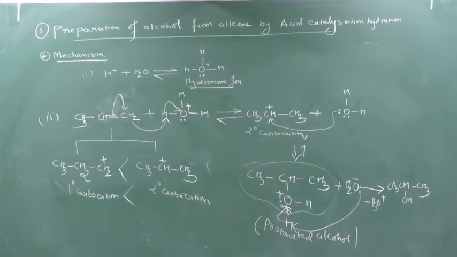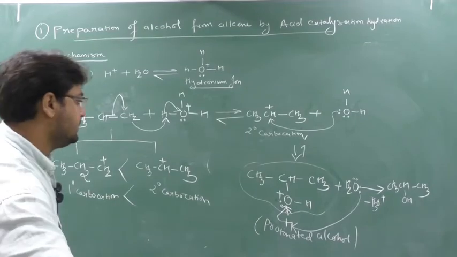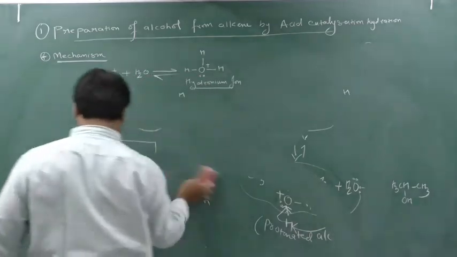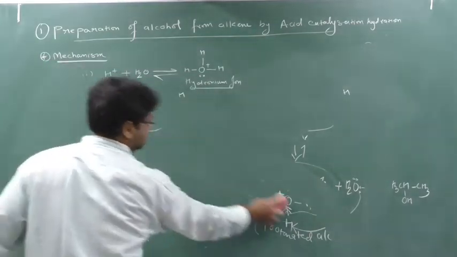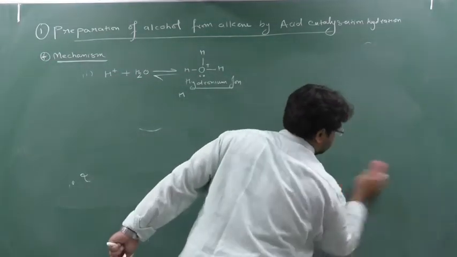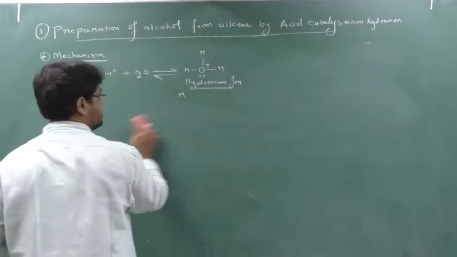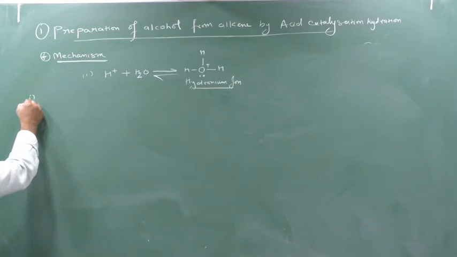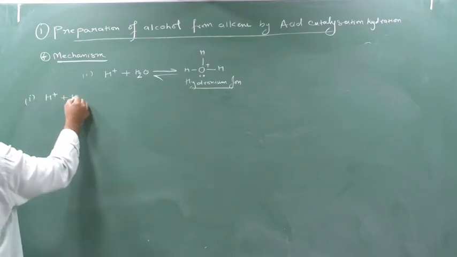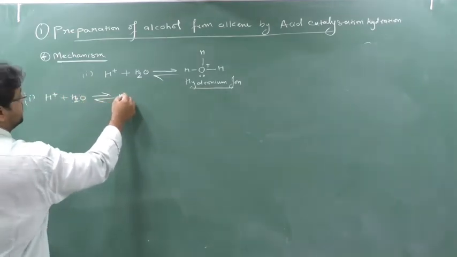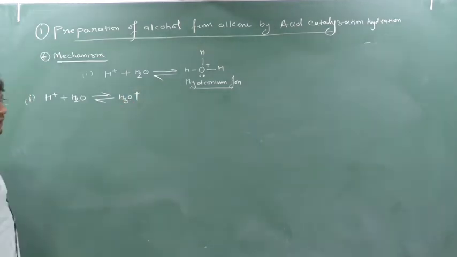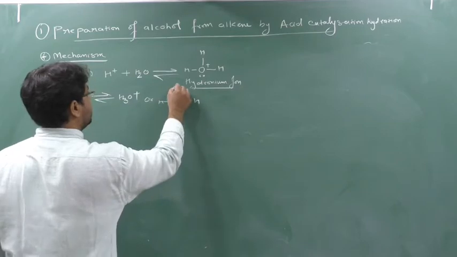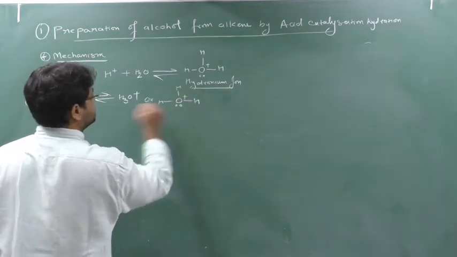Once more I will explain, do not worry about it. Okay? See here. Understood this? Okay. Now see here, once more we will see. The space is less, that's why it's becoming a bit clumsy. See, in the first step what will happen? In the first step H plus will react with water and form H3O plus. Or I can write down O, H, H and H here, so here plus.